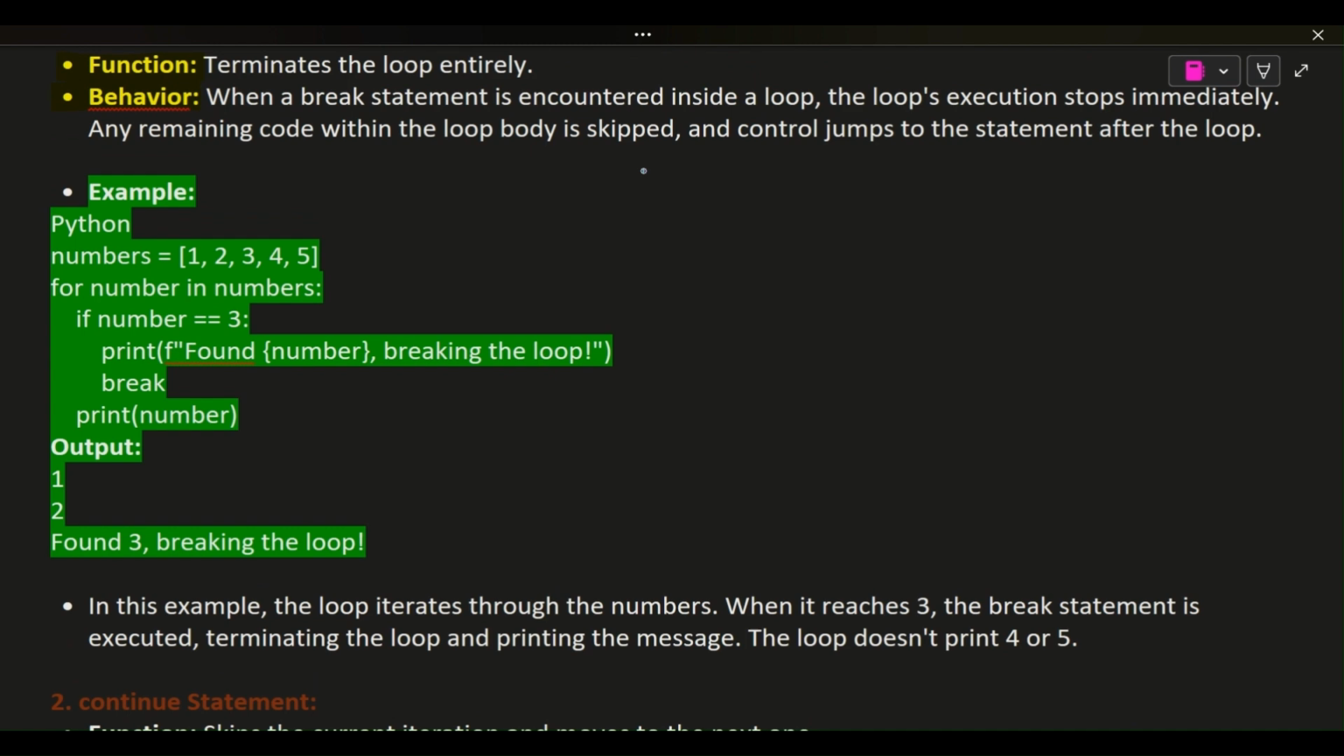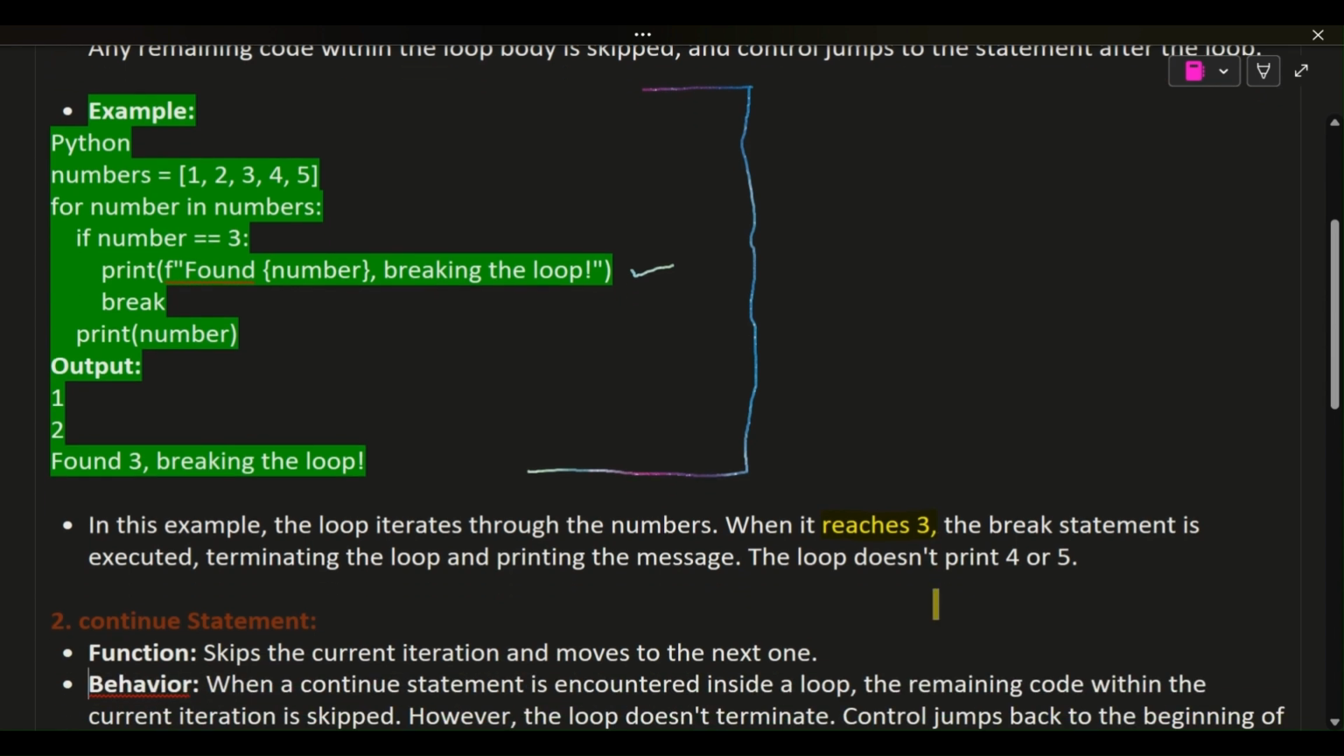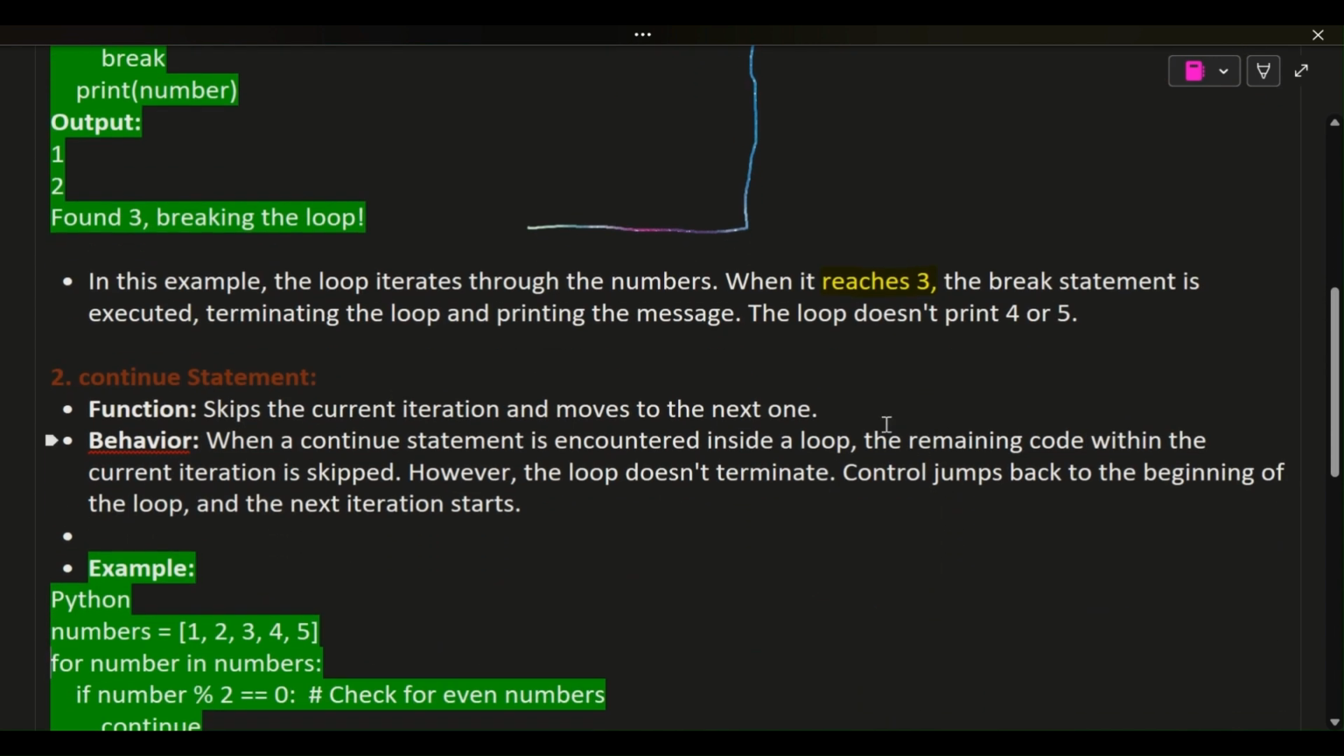Example: Python. numbers = [1, 2, 3, 4, 5]. for number in numbers: if number == 3: print(f"Found {number}, breaking the loop") break. print(number). Output: 1, 2, Found 3, breaking the loop. In this example, the loop iterates through the numbers. When it reaches 3, the break statement is executed, terminating the loop and printing the message. The loop doesn't print 4 or 5.